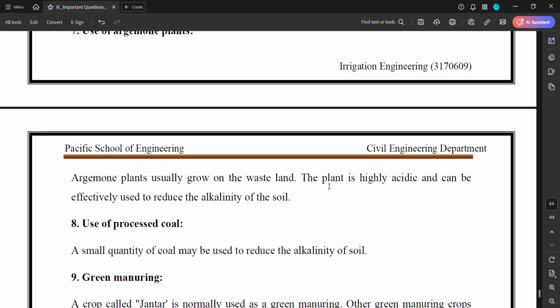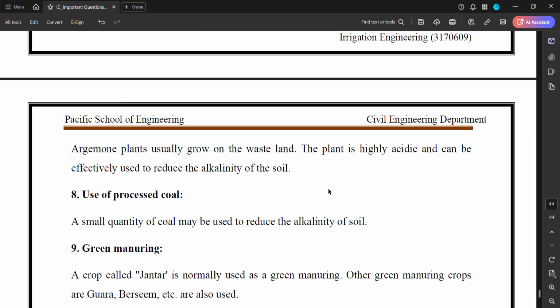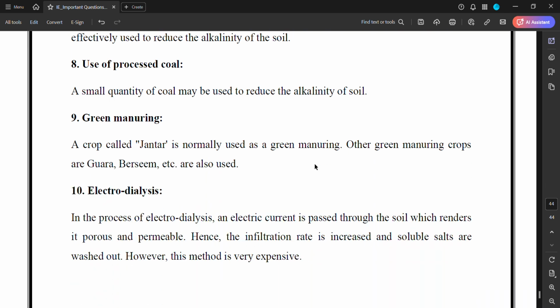Argemone plants usually grow on wastelands. The plant is highly acidic and can be effectively used to reduce the alkalinity of the soils. Eighth is the use of rosin coal. A small quantity of coal may be used to reduce the alkalinity of the soil. Nine is green manure. A crop called dhaincha is normally used as a green manure. Other green manuring crops like guar, berseem, etc. are also used. Tenth is electrodialysis.